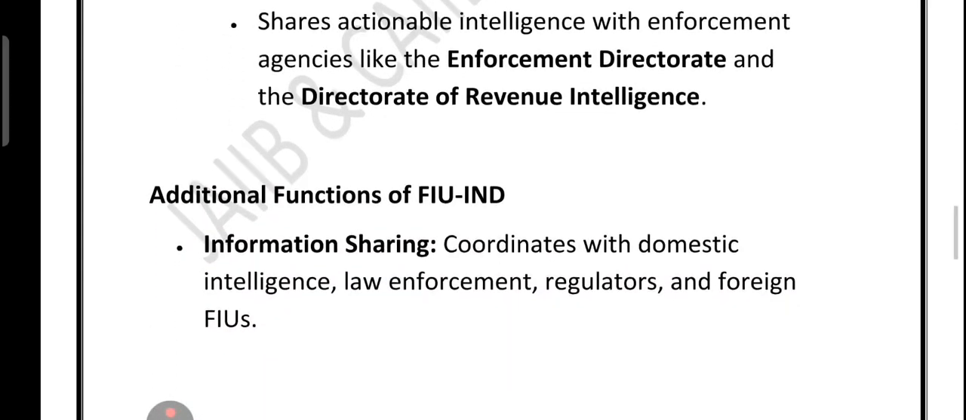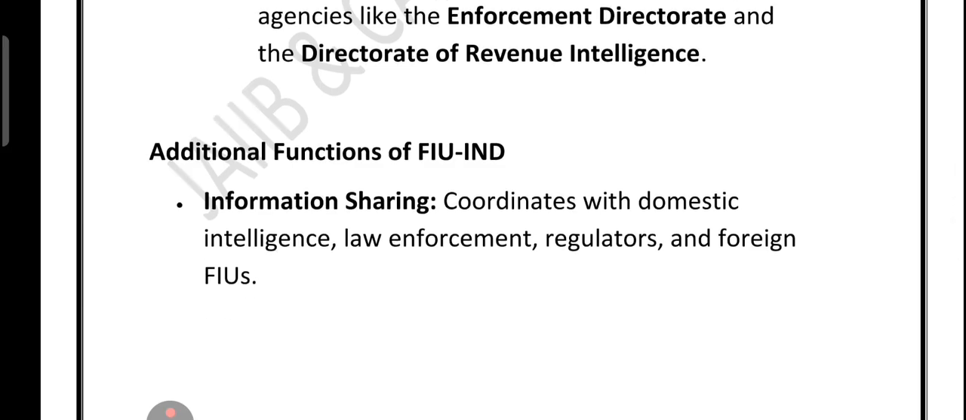Now friends, we are talking about the mission and the core focus areas, right? So you can think of FIU-IND as the financial detective of India. Its mission is to dig deep into the money trail and catch criminals who try to hide black money.